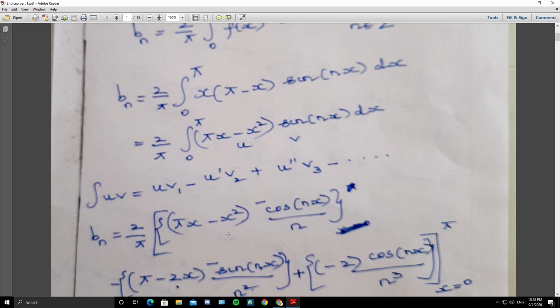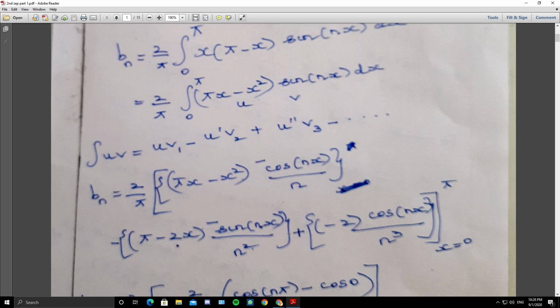If you see the sine function, in most problems it will be 0. When x takes the upper limit pi, sin n pi is 0. When x takes the lower limit 0, sin 0 is 0. So the second term is 0 for both limits. For the first term, when x takes the upper limit pi, pi square minus pi square is 0. When x takes the lower limit 0, pi into 0 is 0. So this term is also 0 for both limits. So the first two terms are zero for both limits, and then we have only the last term.